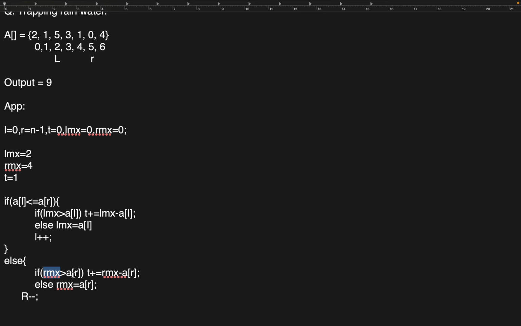Right max is 4, 4 is greater than 0, so 4 minus 0, which is 4. Decrease the pointer again and check: 5 is not less than 1, so again update with right max, which is 4. 4 minus 1 is 3, and decrease the pointer.